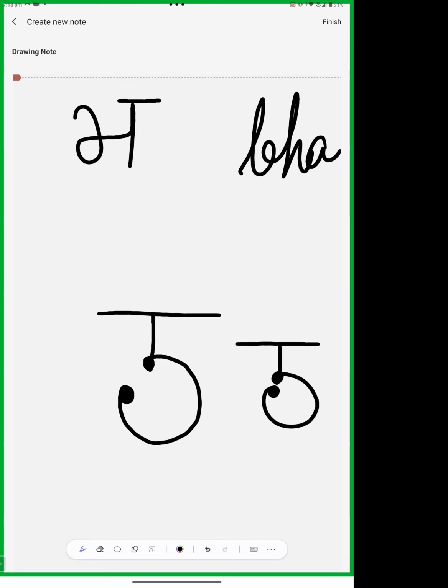We can find these two types of bha. There are two strokes. One is the starting stroke and the other one is the ending stroke. But these two are not connected to each other. This is the format to write bha. But when we see the manuscript, sometimes we can find it touched also.